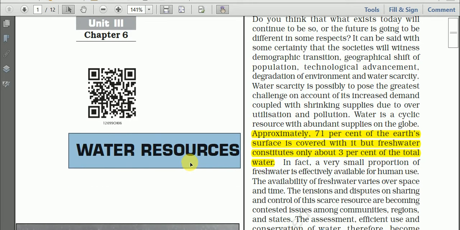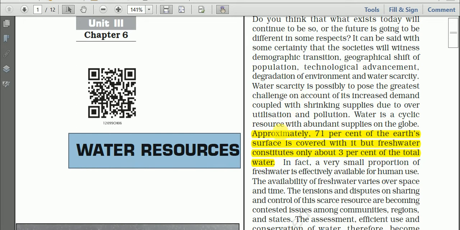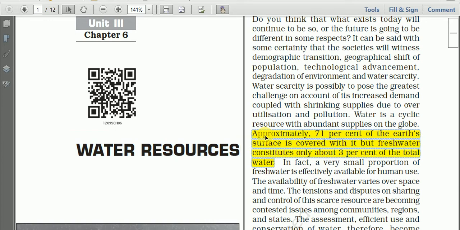Here in this big paragraph, some facts and figures are given. See here, approximately 71% of Earth's surface is covered with water. That is ocean.